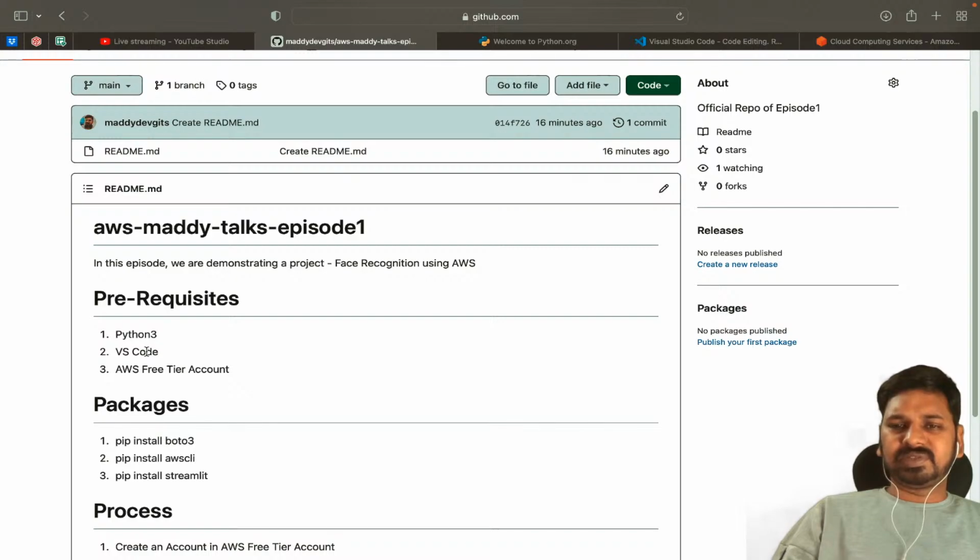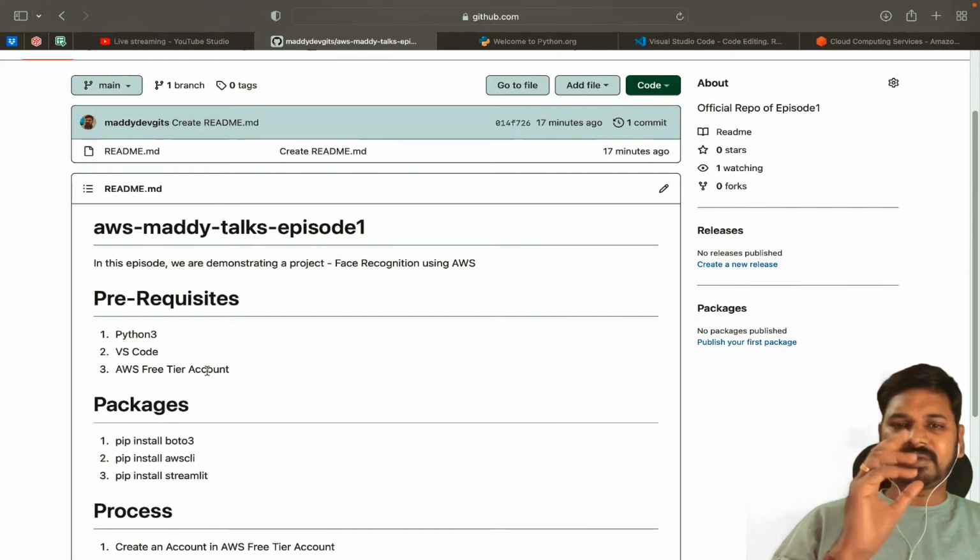So where the video will be there with you, so that you can pause the video, install VS Code, install Python, and later you can watch back. Okay, so after these two prerequisites, we need one more prerequisite, which is called an AWS free tier account.